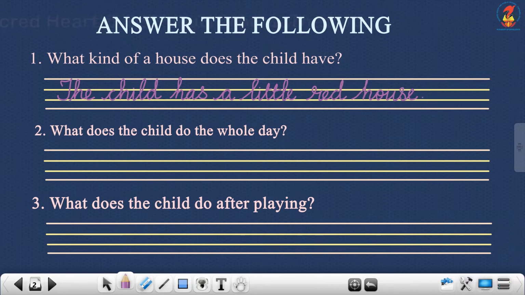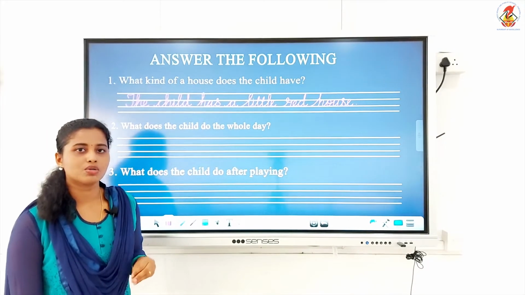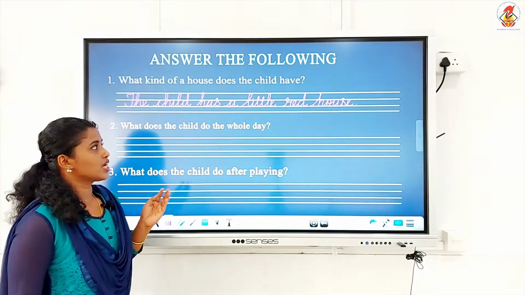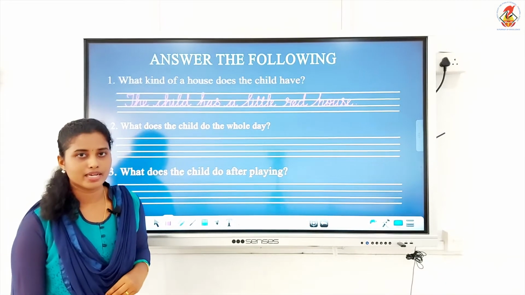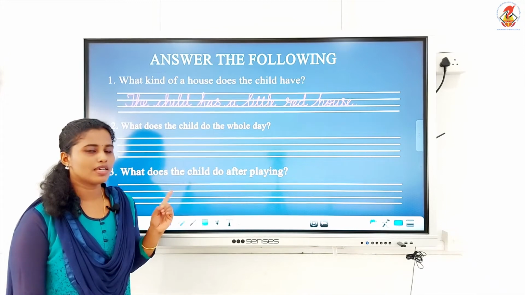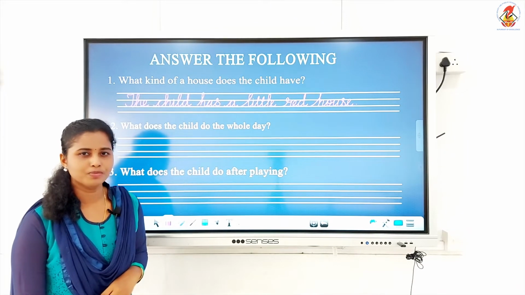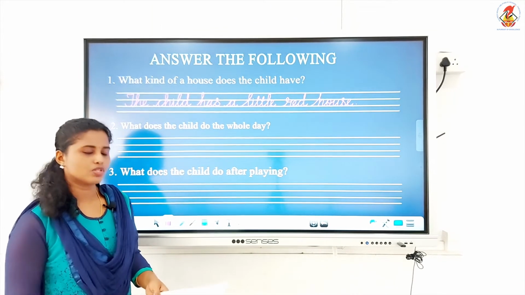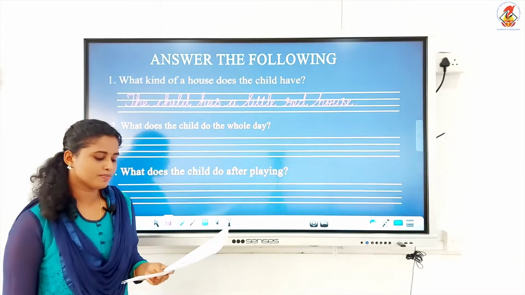So what's the answer of the first question? The child has a little red house. What kind of a house does the child have? That was the question, and the answer is the child has a little red house. I hope you have already noted down the answer. Did you? Yes, very good. So we will move on to the second question.